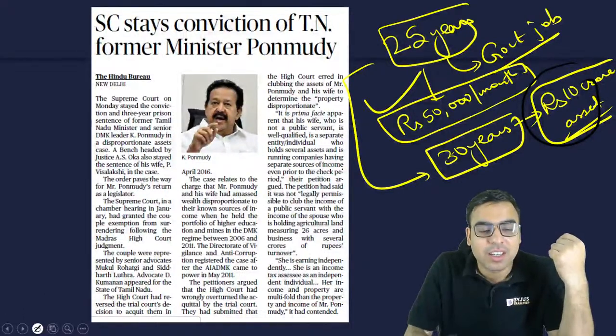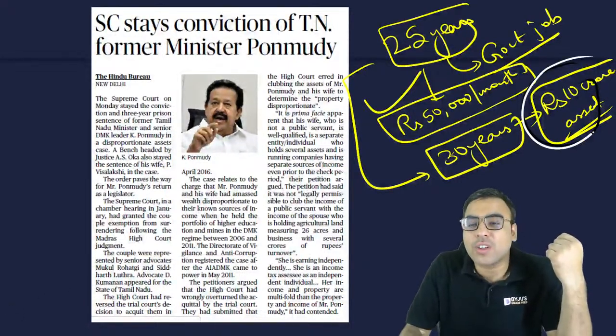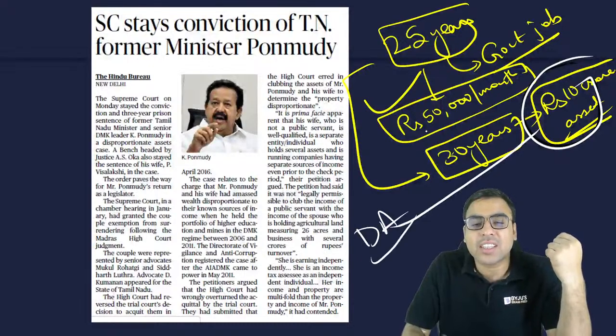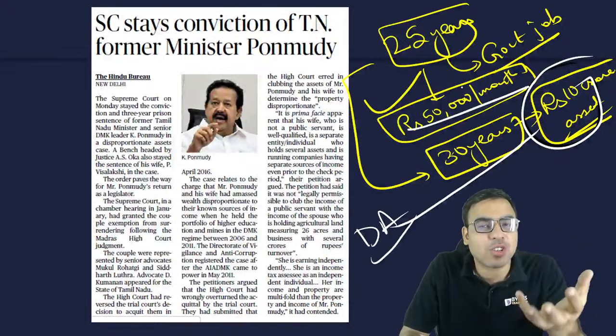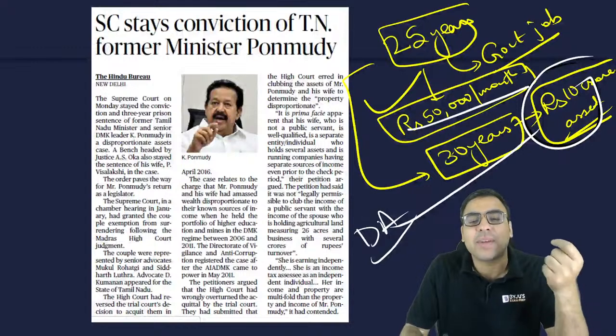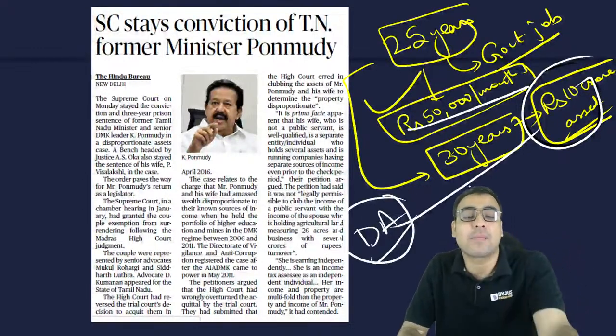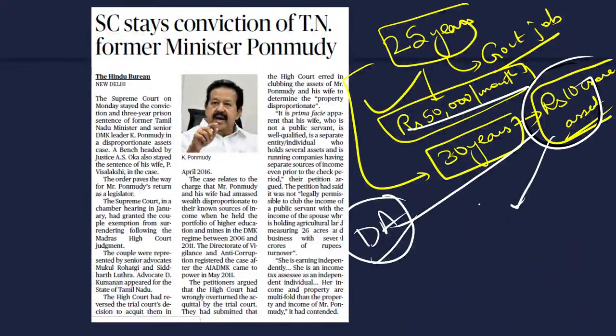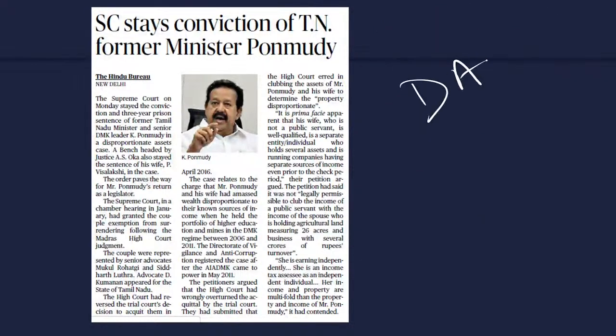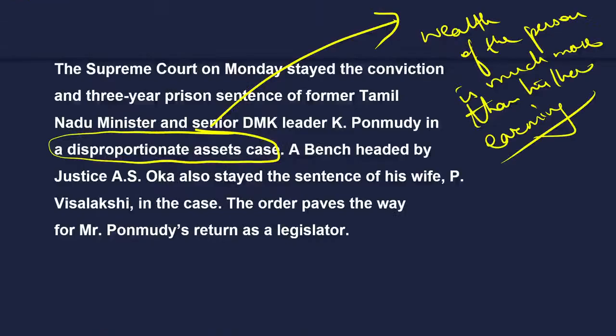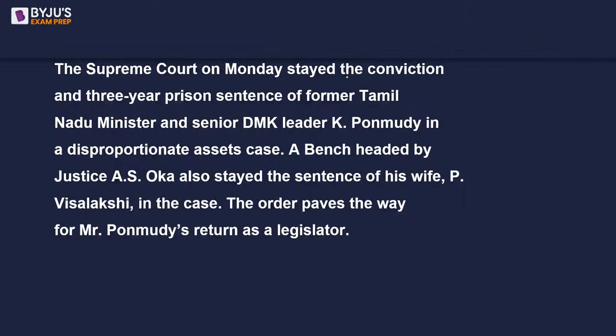You got it? If you calculate your income, since your salary is only 50,000 per month, in 5 years you cannot have 10 crore of assets. It means you might have earned this by maybe an illegal way, or through bribe or corruption or some other way. So this is called the concept of DA, or disproportionate asset case. So this was the case against him, and he was found guilty by the lower court, but the Supreme Court actually stayed the conviction.